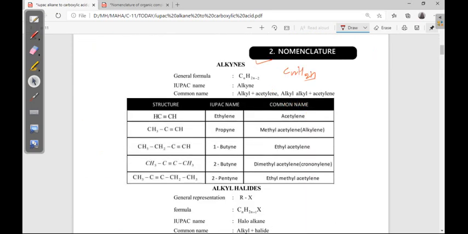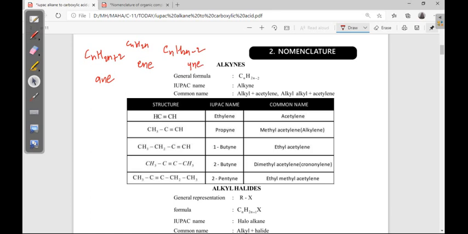Alkynes. In case of alkyne, the alkyne suffix is -yne. The formula is CnH2n minus 2. If you observe alkane, alkene and alkyne, every time 2 hydrogens are decreasing. CnH2n plus 2, this is alkane, in the middle CnH2n, this is the alkene. Now 2 more hydrogens less, that is alkyne. These are the suffixes: alkane, alkene, alkyne.